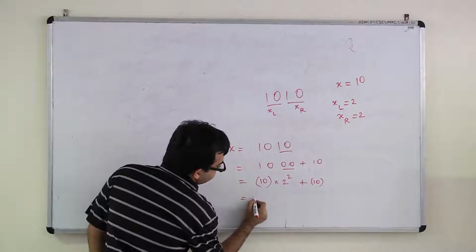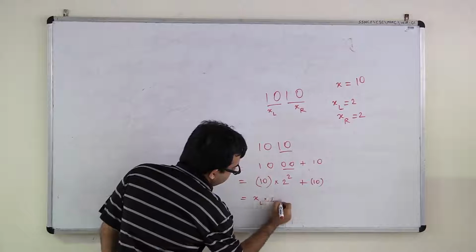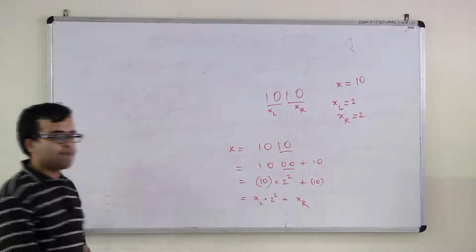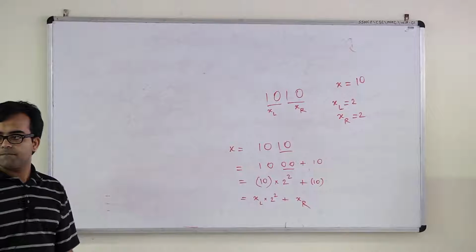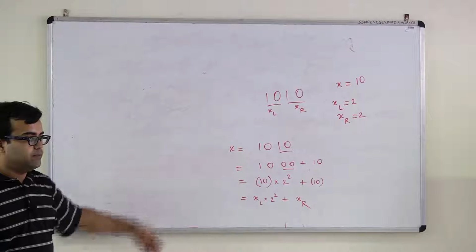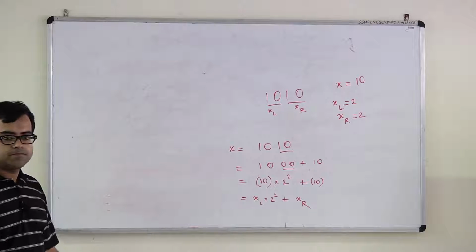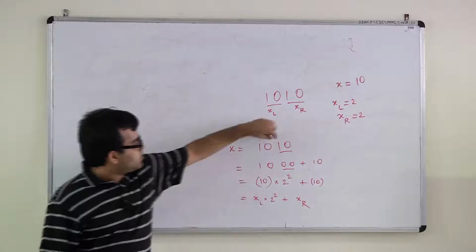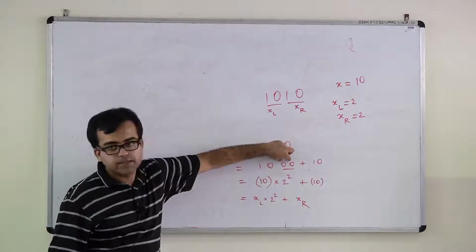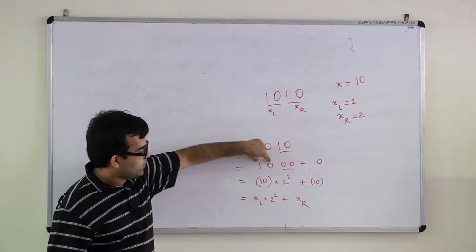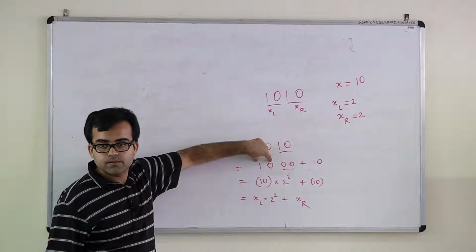So this is xl times 2 square plus xr. Is this thing clear? This just follows from binary arithmetic. Two square is because there are 2 bits that you are replacing here by 0, 0, since there are 2 zero bits after this 1 0.